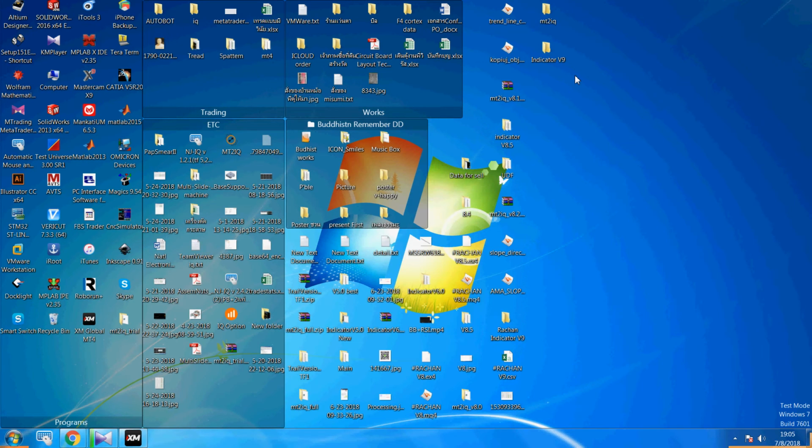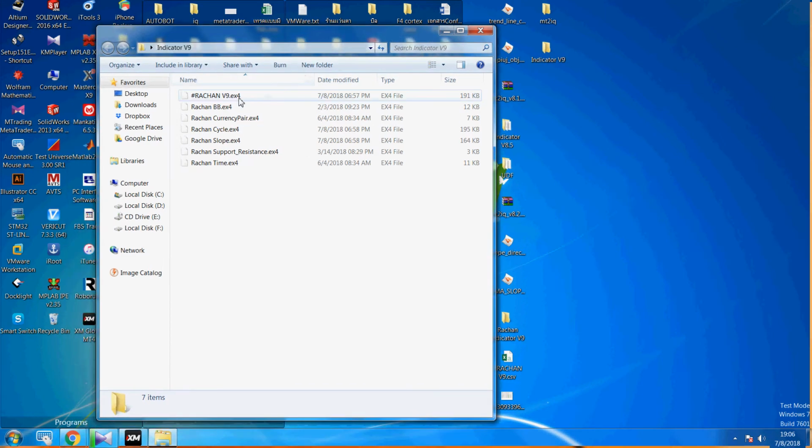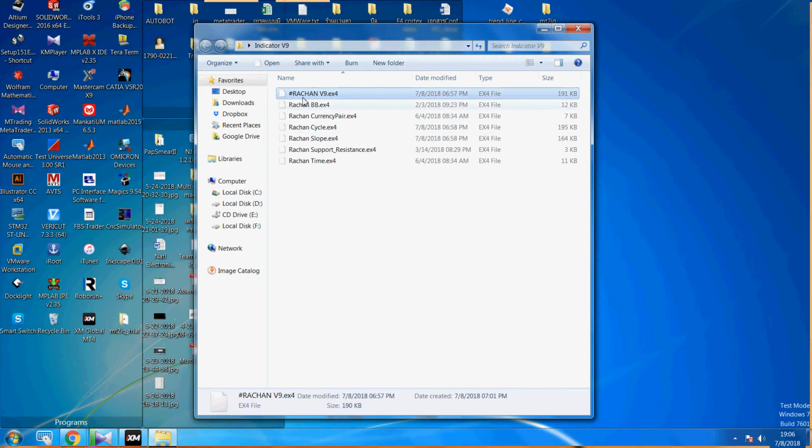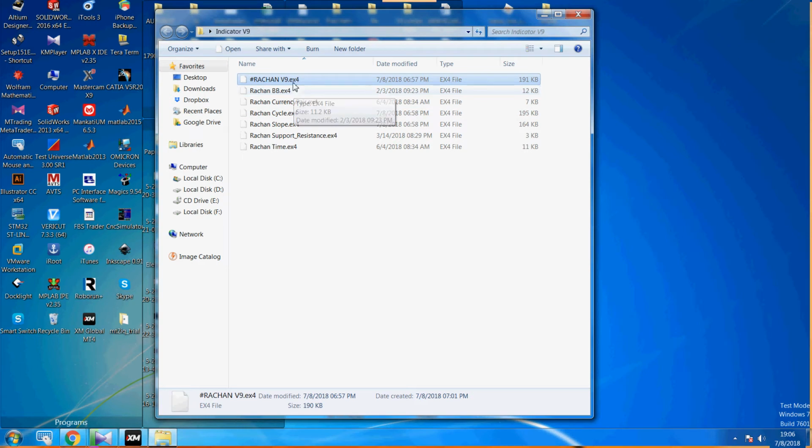go to my indicator. Inside I have 7 indicators here that I show you on YouTube channel. I use this indicator Rachan version 9. Okay, I will explain a little bit of each indicator. This one, Rachan version 9, is the main processing indicator.